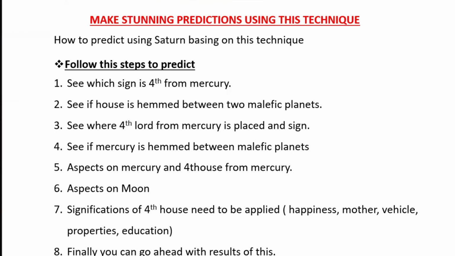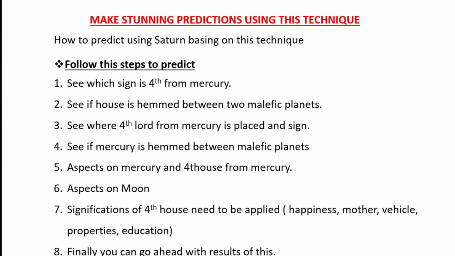At the same time, because it is posited in the Saturn sign, a little bit of that effect will also be there. That is a different thing. And at the same time you need to see aspects on Mercury and aspects on the fourth house from Mercury also. That is one point. And you need to see aspects on the moon also. Why I have taken the moon is because I am taking fourth from moon, fourth from Mercury. Fourth from Mercury means the fourth house is generally represented by the moon. That's the reason I have taken the moon into consideration and aspects on the moon also.